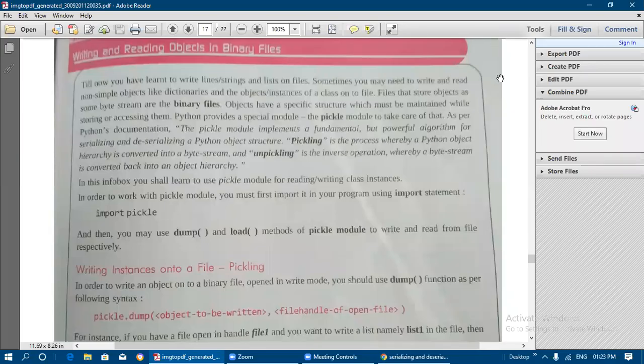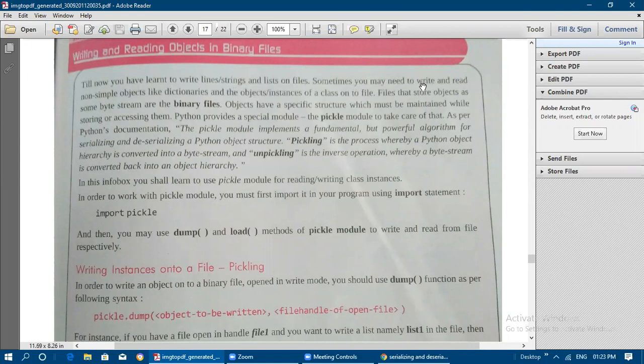Now we are going to see the last topic in your files, okay? That is binary files, how we can write and read objects inside binary files. So till now we have learned to write lines, strings and lists to files. Text files we have done, that is reading and writing of lines, strings and lists into text files. Now we are going to work on binary files, okay?